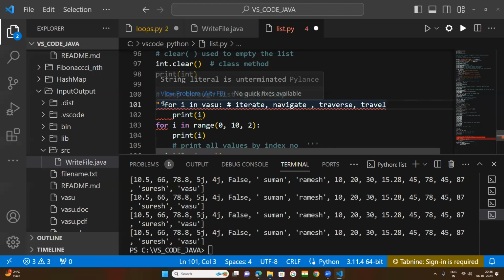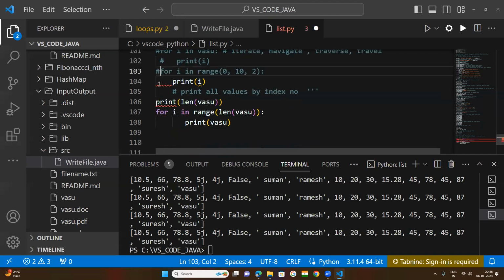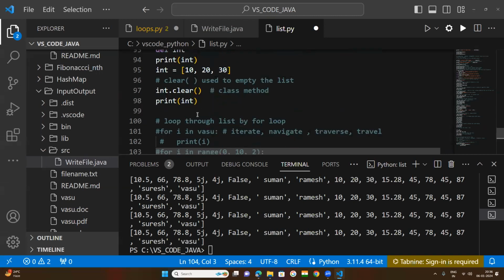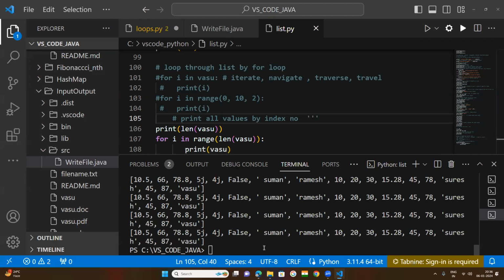Suppose we keep all the lines in the comment section. Every line of code I am keeping under the comment section, up to here. Now if you run this code, still it is giving the length.